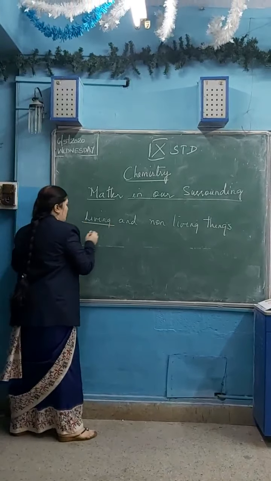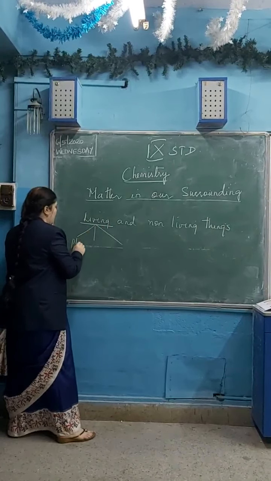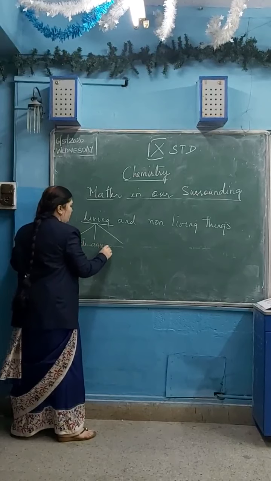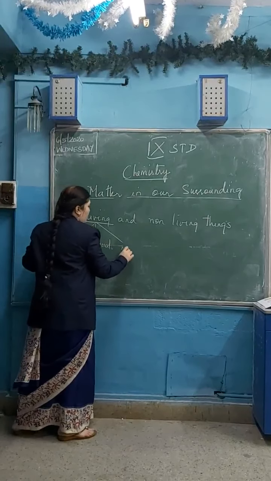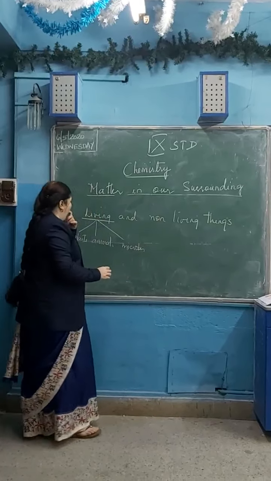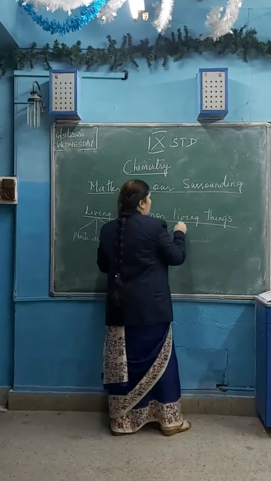What are the living things? Plants, animals and microorganisms. The non-living things, what do we see? We see soil, air, water, minerals.